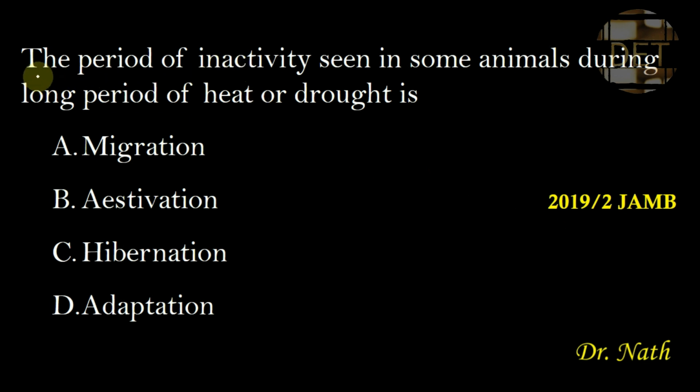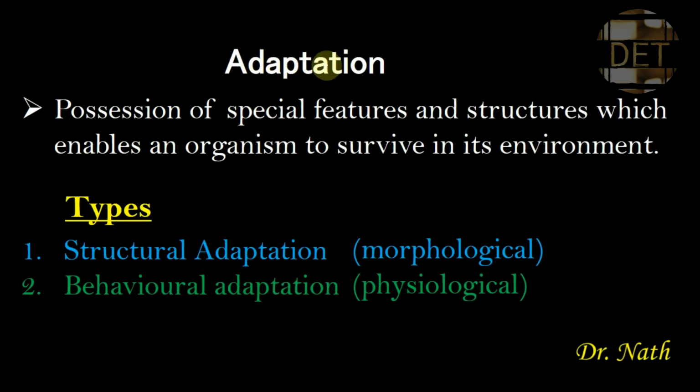The question is: the period of inactivity seen in some animals during long period of heat or drought is A, migration, B, estivation, C, hibernation, and D, adaptation. So this question is from the topic adaptation.